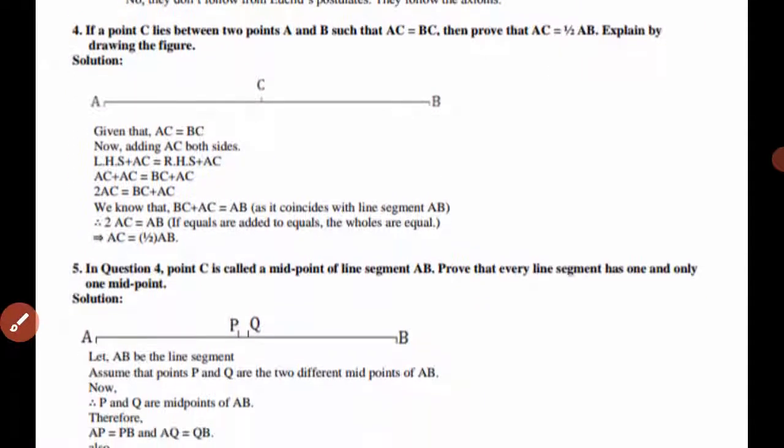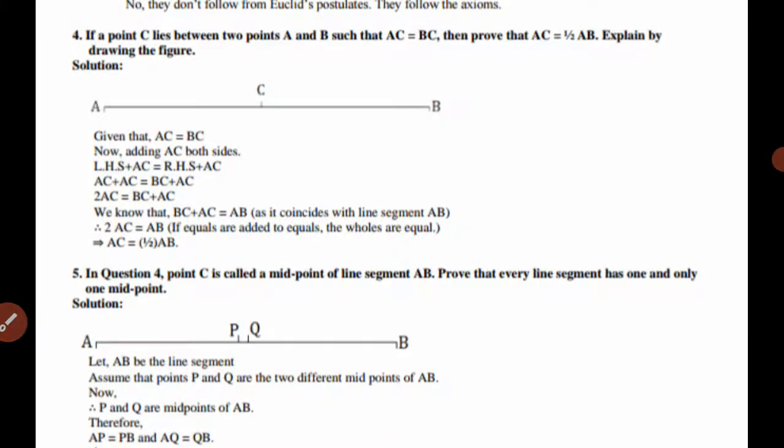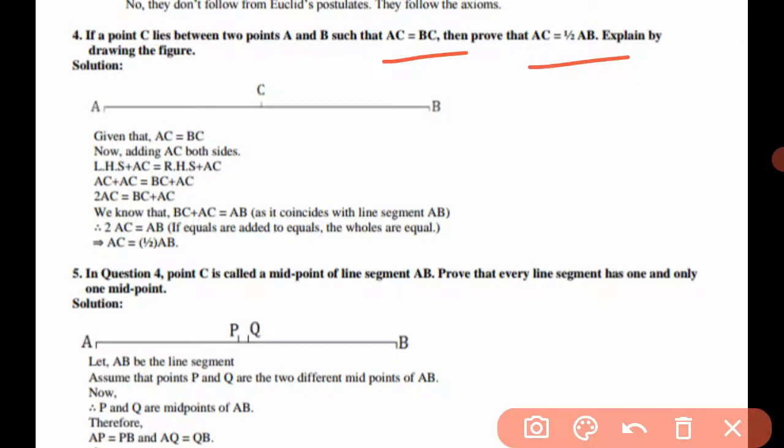Now question number 4. If a point C lies between A and B such that AC equals BC, then prove that AC is half of AB. Explain by drawing figure. So in this we can draw this figure. AB, and C will lie between them, and we are given that AC equals BC.